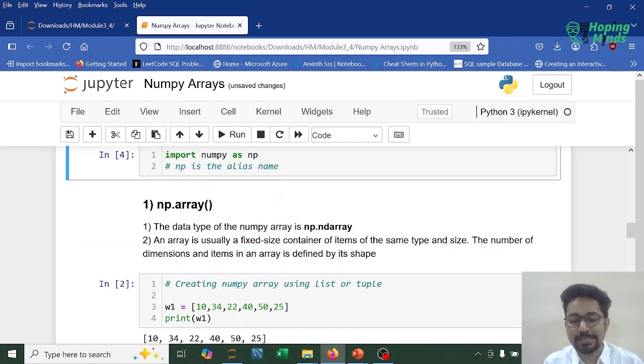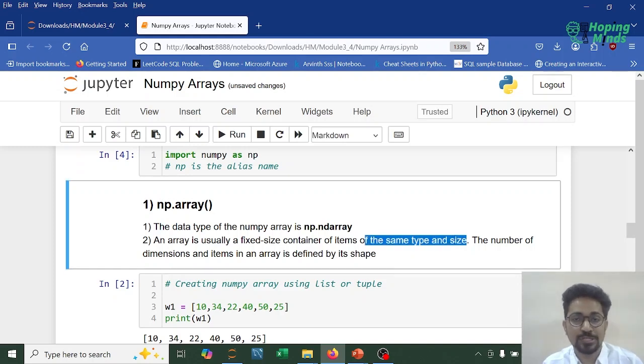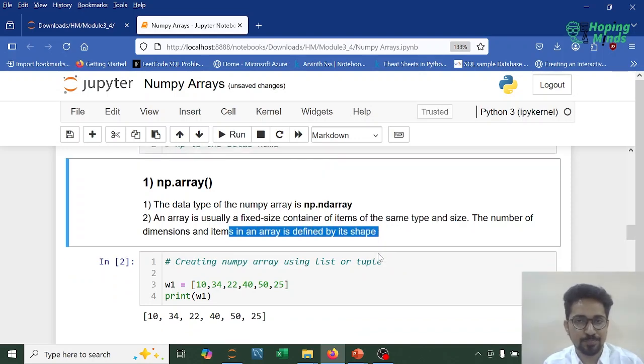So np.array, the data type of a NumPy array is ndarray. Now we can create a NumPy array using a list or a tuple. An array is usually a fixed-size container of items of the same data type and size. Homogeneity is the most important property of a NumPy array and it cannot be violated. The number of dimensions and items in the array is defined by its shape.